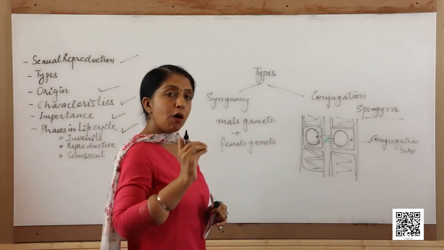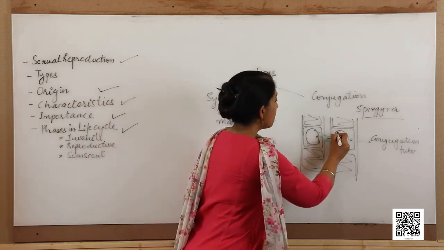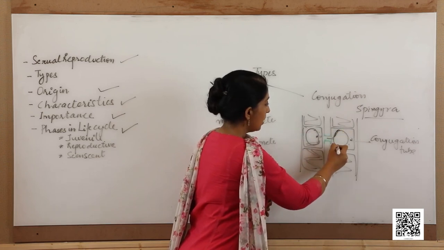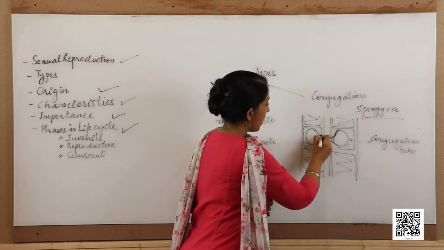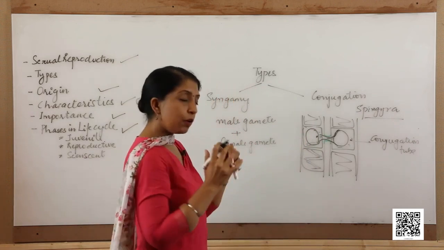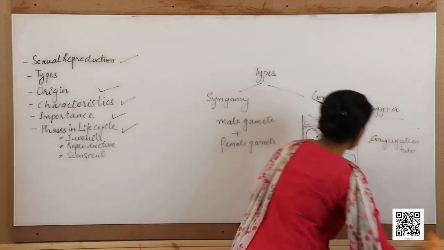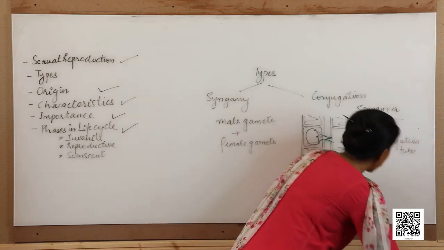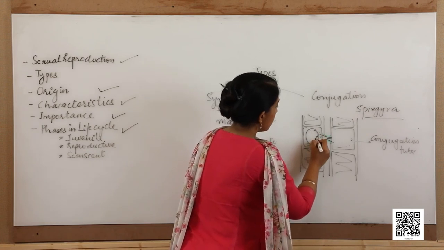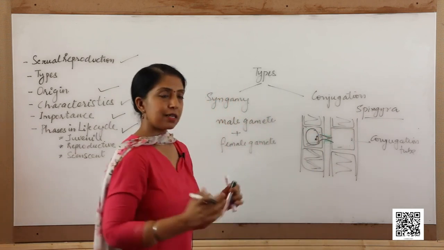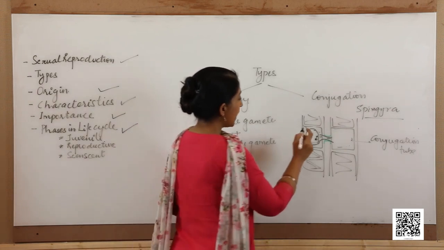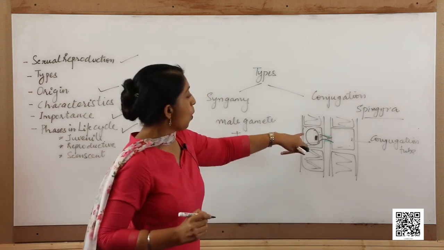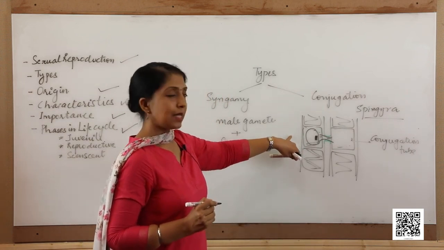Now, one of these gametes moves from its parent cell into the other, and both of them fuse to give rise to a diploid structure or a zygote on this side. First, the cytoplasm moves, that is the cytogamy takes place, followed by karyogamy, and a diploid structure is formed in one of the parent cells.